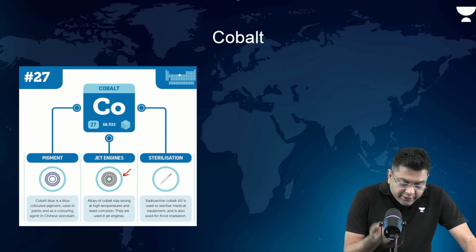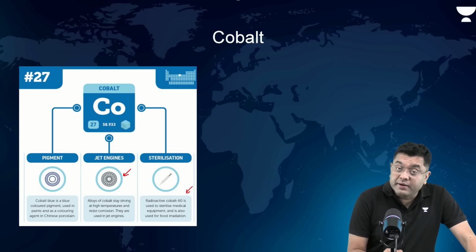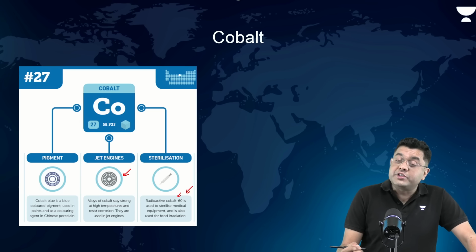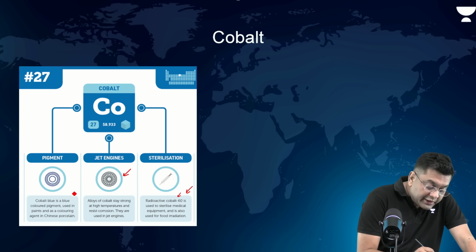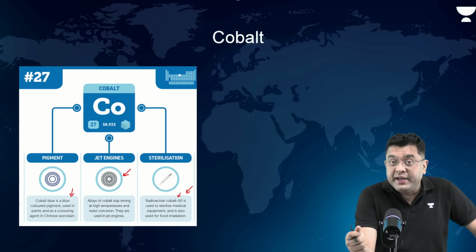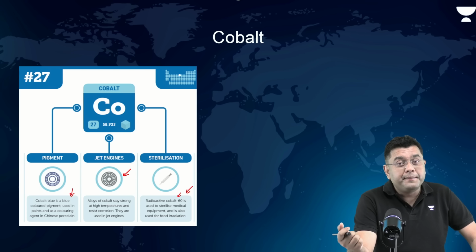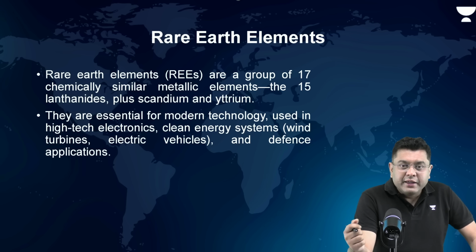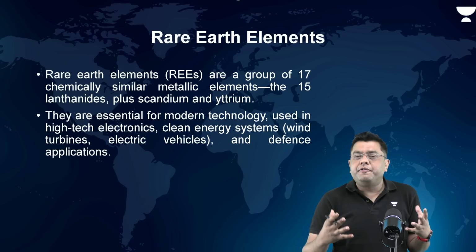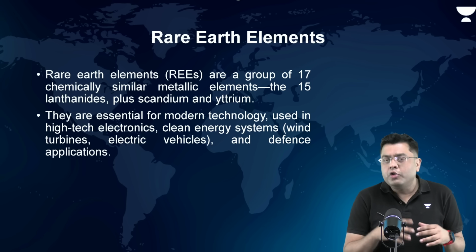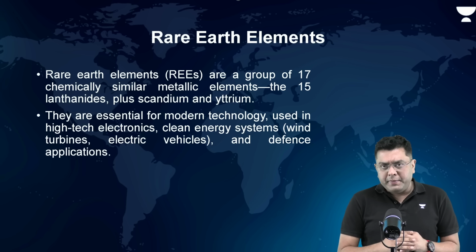Now, it is also used in the medical field. For example, radioactive cobalt 60 is used to sterilize medical equipment. It is also used as a coloring pigment agent in porcelain designs and so on. So, cobalt also has multifarious utilities. Like that, you have multiple different rare earth critical minerals, including copper, which is considered to be a transition mineral.